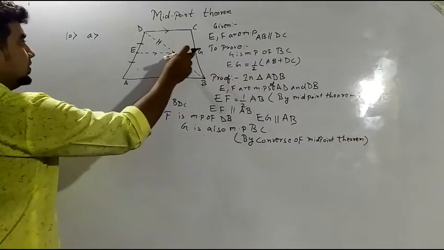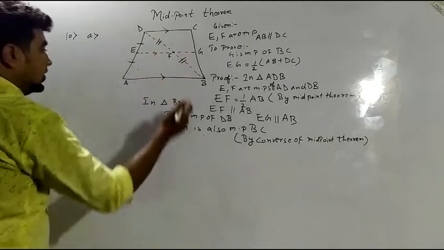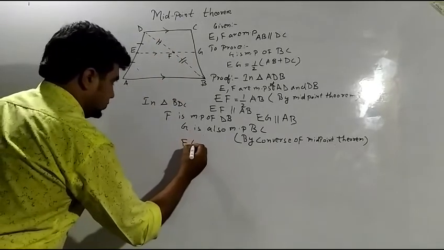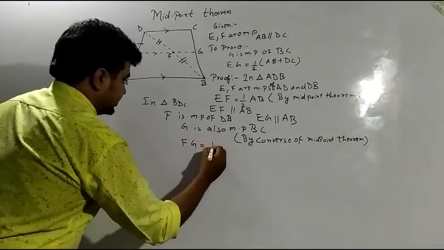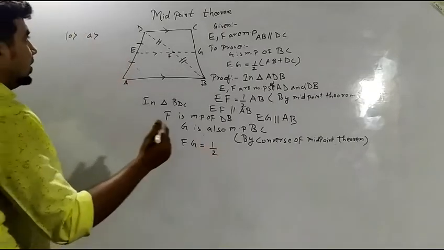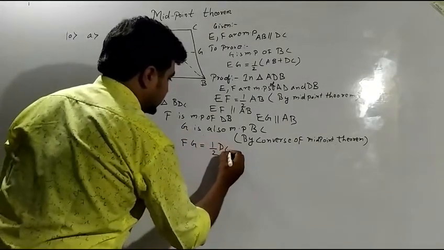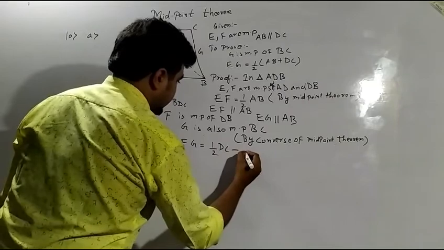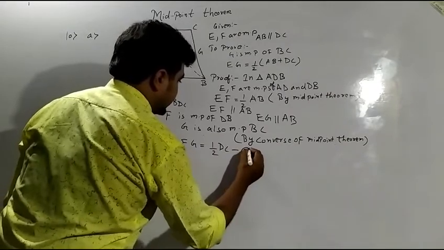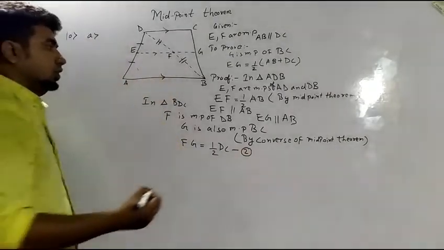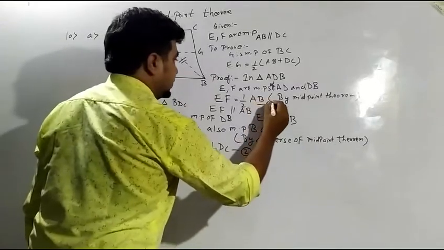Then I will be getting one statement, FG will be half of DC. This is equation 2 and this is equation 1.